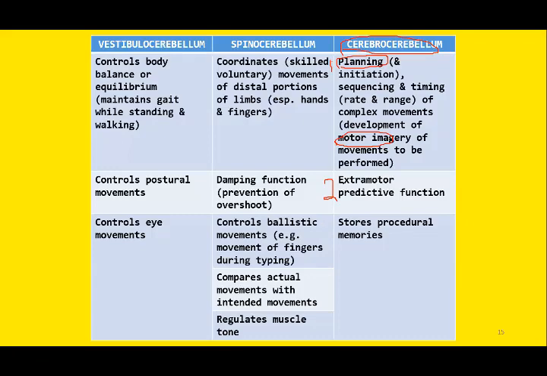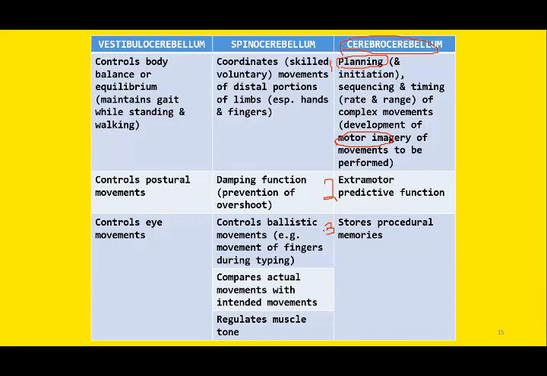As we have discussed, the cerebrocerebellum is related to the cerebral cortex, which is considered the cognitive part. So it is also responsible for storage of some sort of procedural memory as well. Recent research indicates that this portion of cerebrocerebellum is also involved in memory storage, especially the procedural memories.